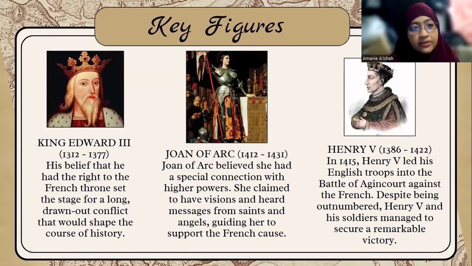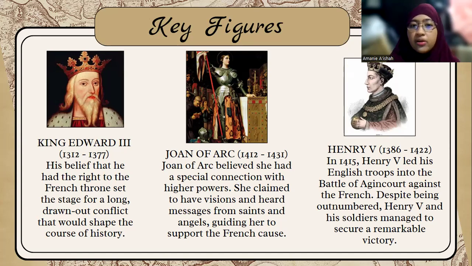Here are among the key figures of the Hundred Years' War. King Edward III had the belief that he had the right to the French throne, and he set the stage for a long, drawn-out conflict that, throughout time, would shape the course of history.